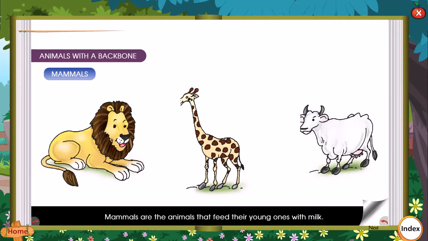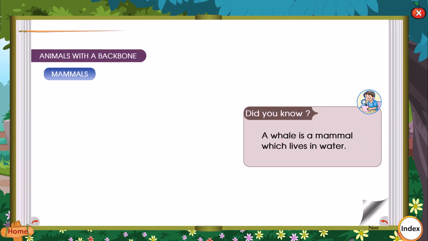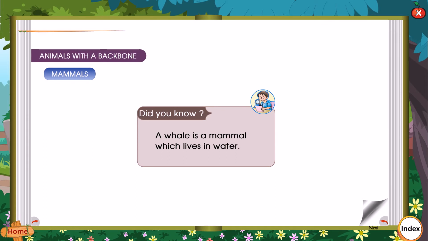Mammals. Mammals are the animals that feed their young ones with milk. Mammals have 4 limbs. They have hair all over their body. We, the human beings, are also mammals. Our hands and legs are our limbs. Mammals have external ears. Most mammals are warm-blooded animals. They have the same temperature inside their body at all times. All mammals except man have a tail. Did you know a whale is a mammal which lives in water?